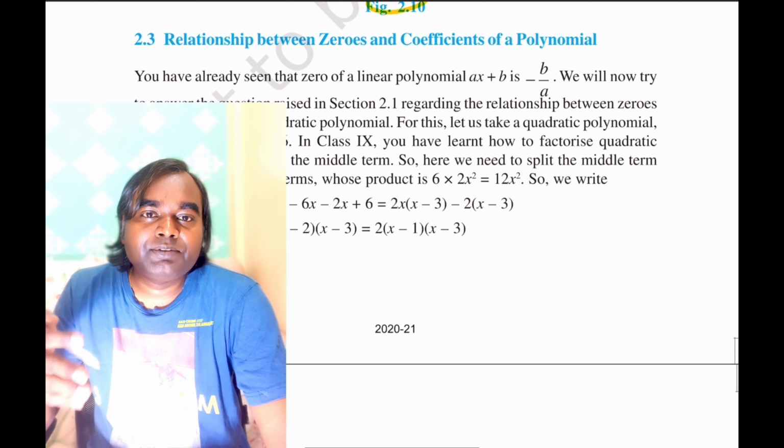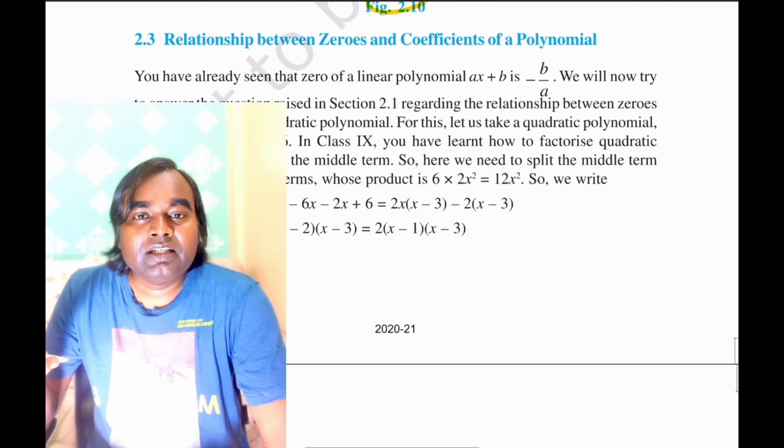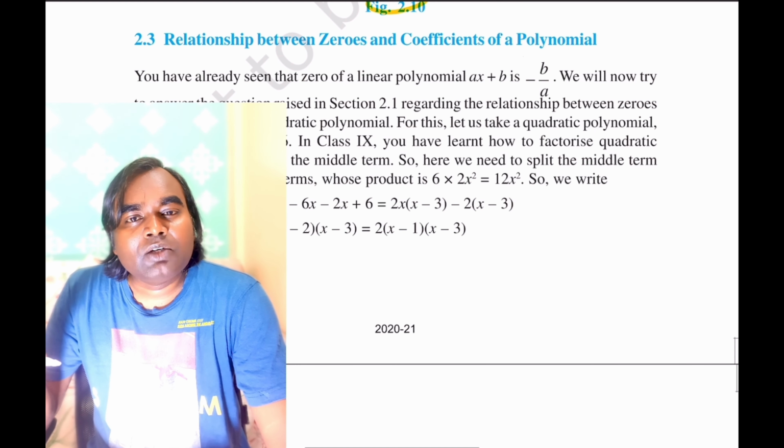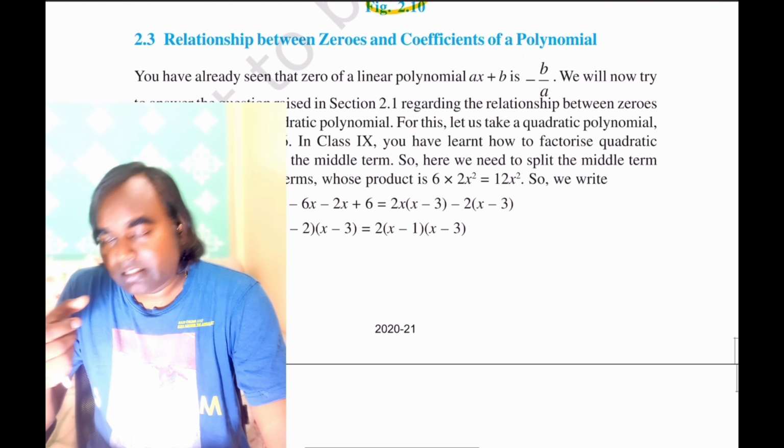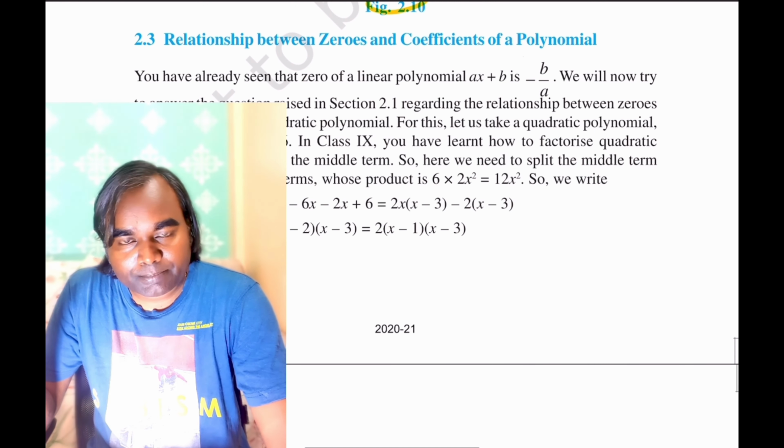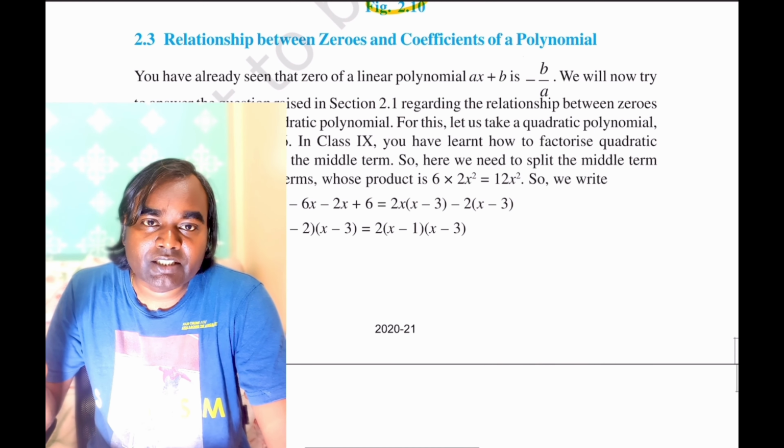Because it may not be a linear polynomial, maybe it is a quadratic polynomial, maybe a cubic polynomial, then what type of relationship do the zeros have with the coefficients and constants? Certainly there is some relationship. So let us evaluate those relationships.